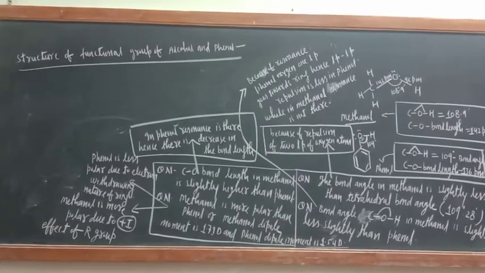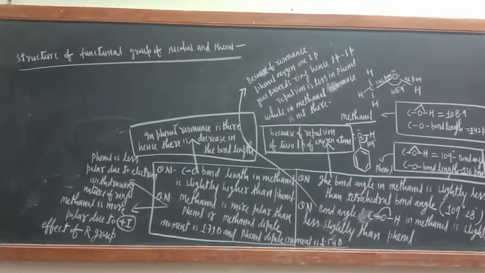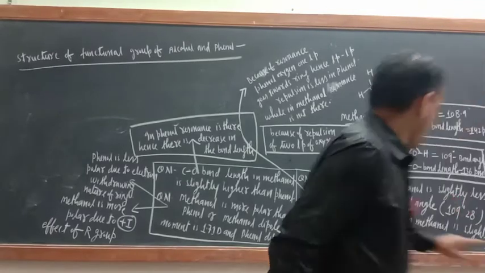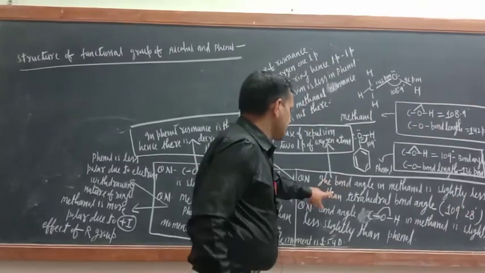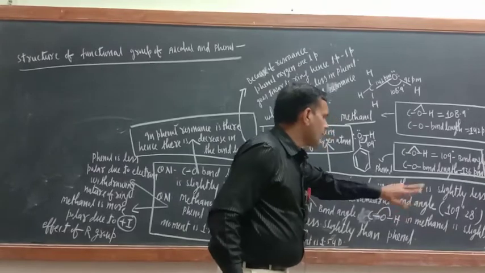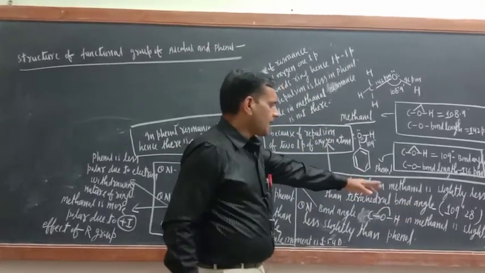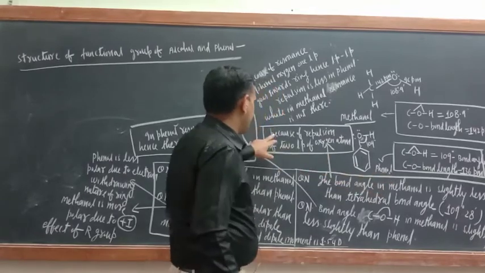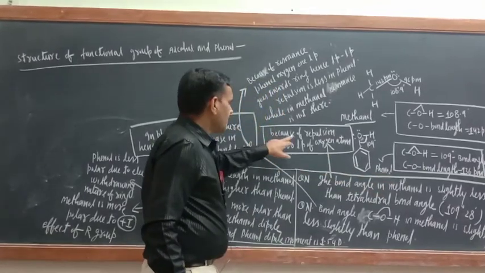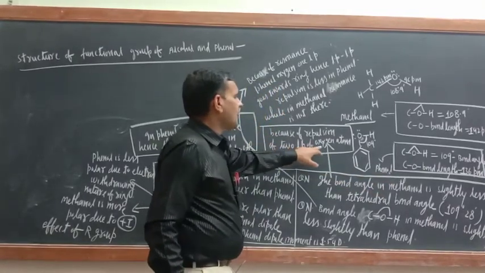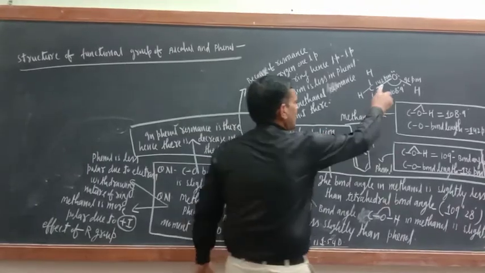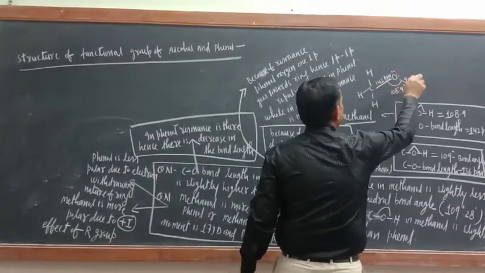Okay, so just see the answer of the first question. The bond angle in methanol is slightly less than the tetrahedral bond angle of 109 degree. The tetrahedral bond angle is 109 degree 28 minute. The answer I wrote here is because of repulsion of 2 lone pairs of oxygen atom. So these lone pairs of oxygen atom repel each other.